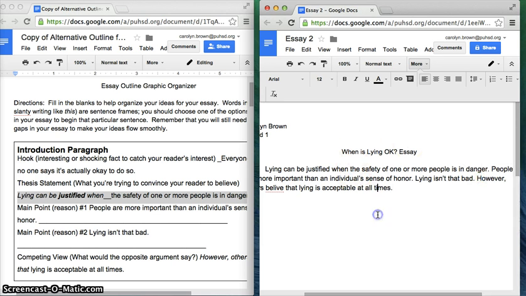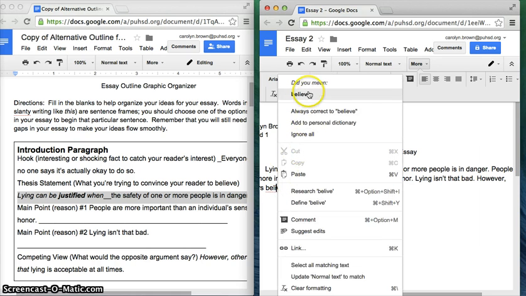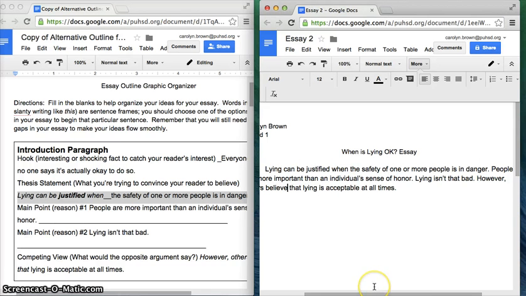Now that you have your introductory paragraph written, you're going to read through it to make sure that it sounds good, that you have all your capitals and periods in the right places, and that everything is spelled correctly. Oh, I can see right here I've made a spelling mistake. I'm going to right-click and choose the correct word. Take a moment to type your paragraph and read it for mistakes.